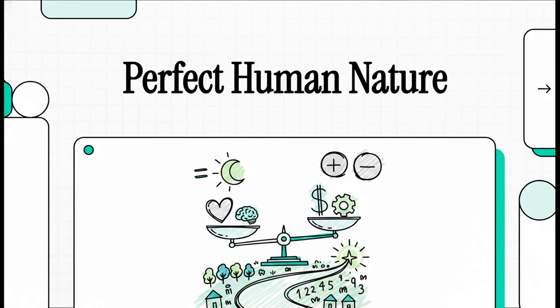Whether you're totally new to this philosophy or you already know its intricate rules, we're going to break down its underlying logic together. We'll look at how it calculates life mathematically, how it defines right and wrong, and even how it views the everyday act of just going to work. So let's jump right in.